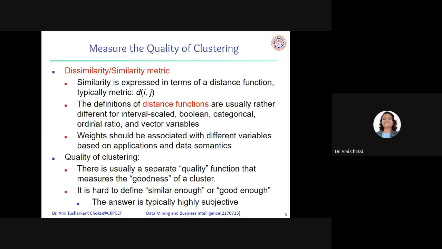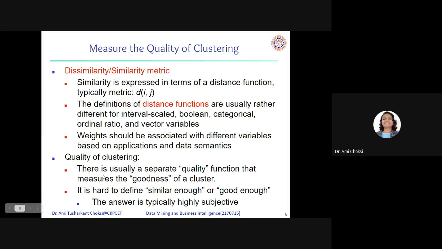Recall that the definitions of distance functions are usually rather different for interval-scale, Boolean, categorical, ordinal, ratio, and vector variables, which should be associated with different variables based on applications and data semantics.